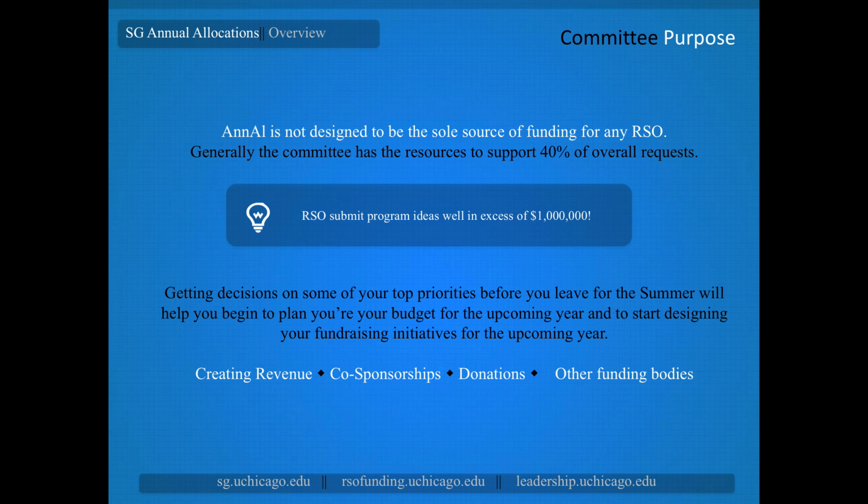Getting some funding decisions now through ANAL gives you the seed money for your major programs so that you can start the rest of your fundraising efforts in the summer or early in the fall. These efforts would include brainstorming your fundraisers, planning when you might charge for tickets for events, seeking co-sponsorships, and applying to other funding committees.